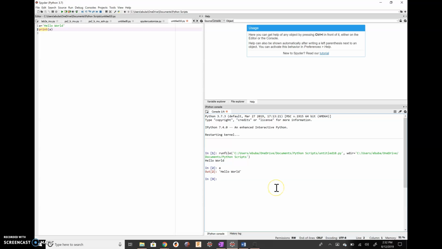Now when I say I want you to make sure that your code runs in a clean environment, that means that before you turn in any script that you call up here, you want to come up to this Python console in the bottom right, and go to this eraser-looking thing that says remove all variables, and you click on that. All user-defined variables will be removed. Are you sure you want to proceed? Go ahead and click yes.